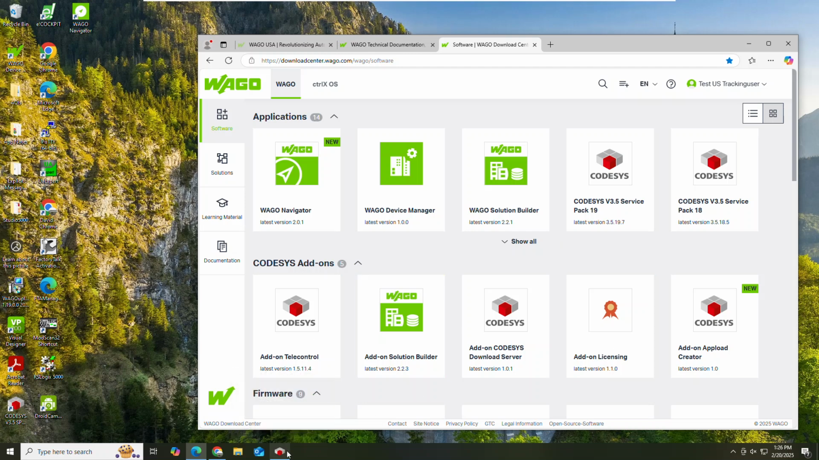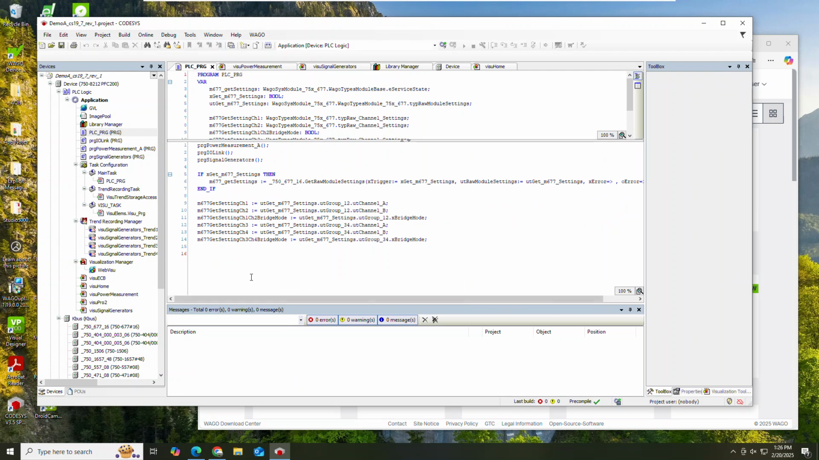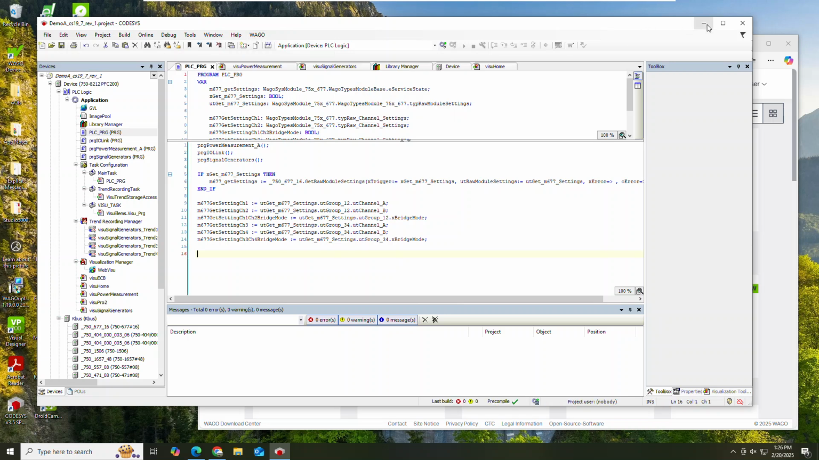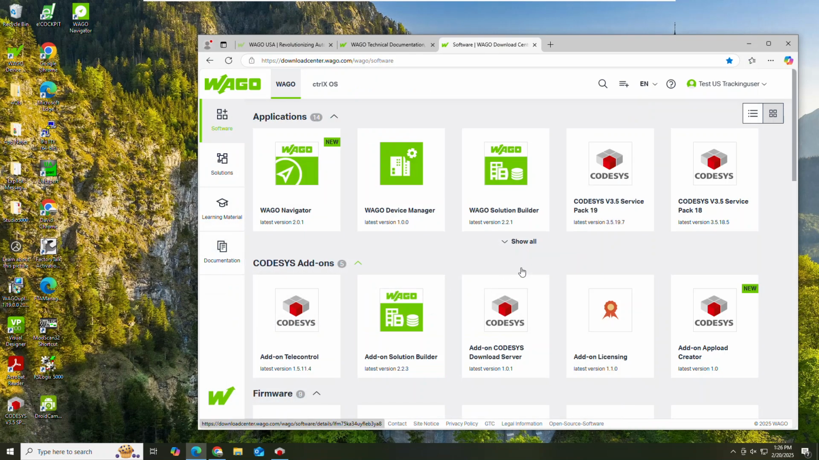So if you added these add-ons to the CODESYS, then you're going to have this WAGO menu, and you're going to have the WAGO Navigator, WAGO Download Center, and the Solution Builder as well. And that's just a quick video of the WAGO Download Center.